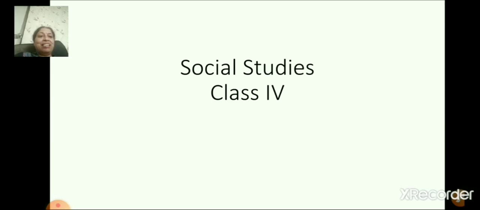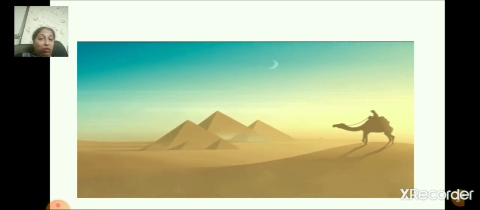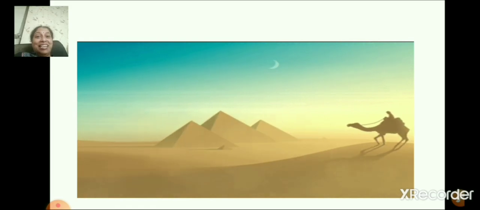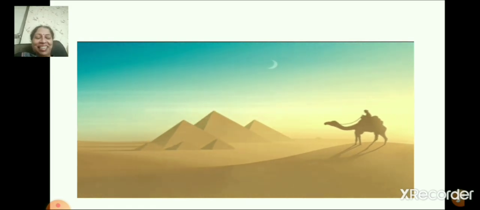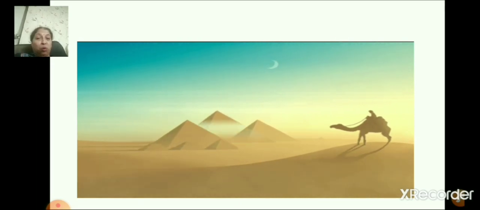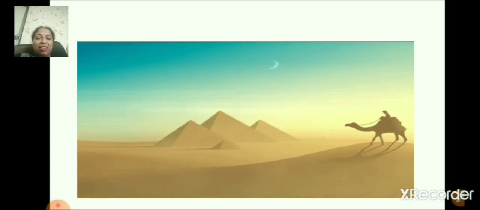So children, now view the picture on the screen. What do you see? You can easily make out, isn't it? It's a picture of, yes, a desert. Very good. So children, you all know what is a desert. So now tell me, what is a desert?